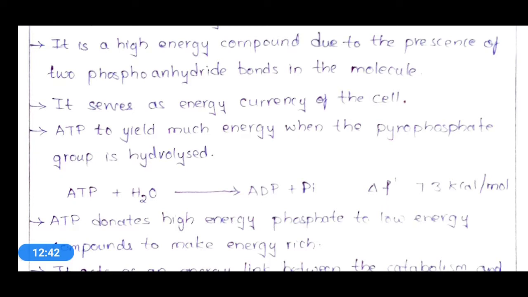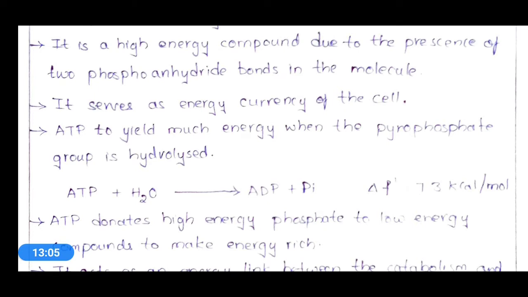As adenosine triphosphate contains three phosphate groups,